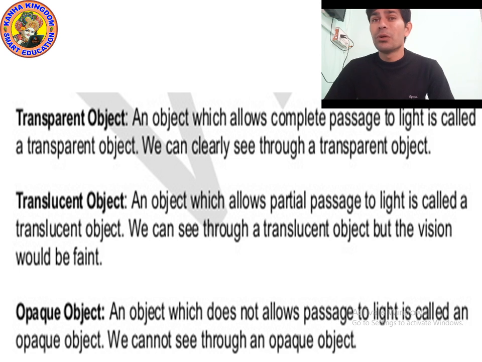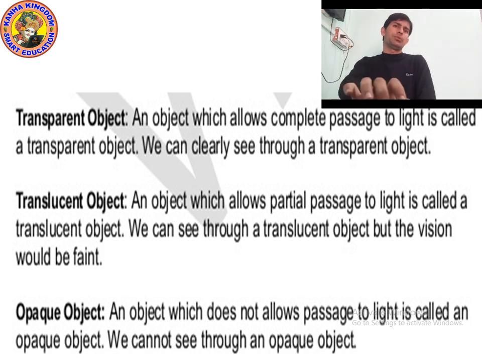This is because the light is traveling in a straight line, but the tube that you are using is not straight, it is already bent. So this happens because light travels in a straight line. That's all about it. And I hope you also understood the meaning of transparent object, translucent object, and opaque object.